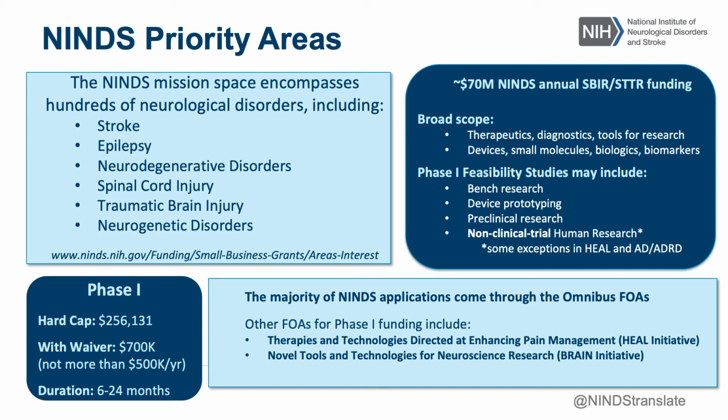In phase 1, they do have the hard cap of $256,131, and with a waiver, you can request up to $700,000, but not more than $500K in 1 year, and the duration can be 6 to 24 months. So this just shows you that there's a little bit of difference between the way that institutes manage the program. And the majority of their applications do come in through the omnibus.